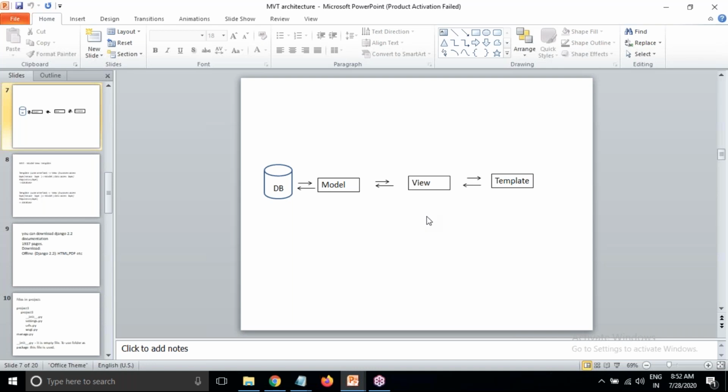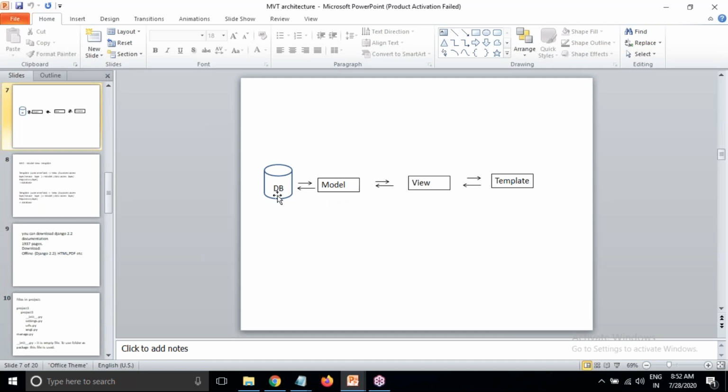Function based views, class based views, all these we are going to discuss. And here coming to this model. Model works as a data access layer or a repository layer. What it will do is take the data from the view and send it to the database. So model will communicate with the database. It can be MySQL or SQL Server or Oracle database, anything.